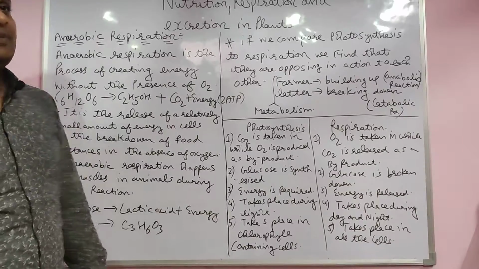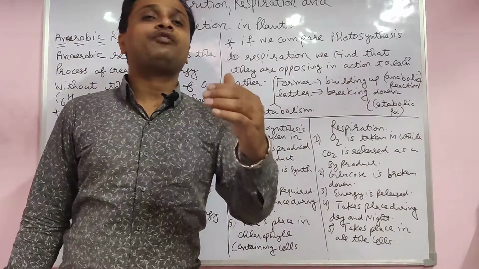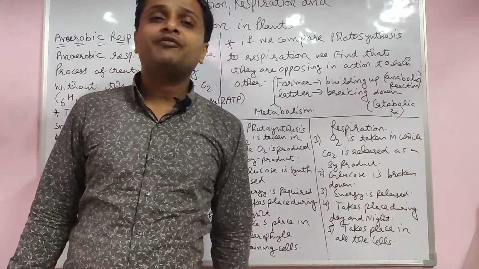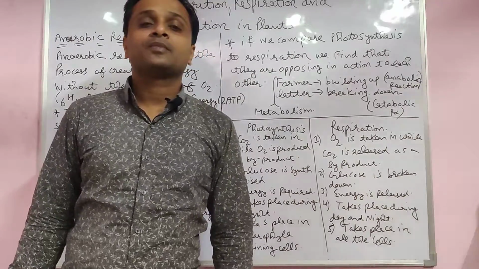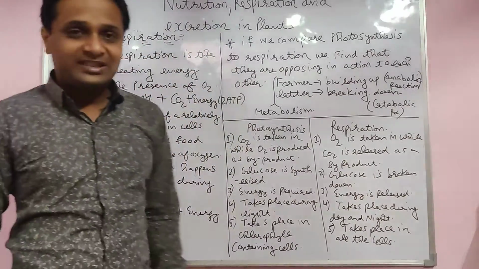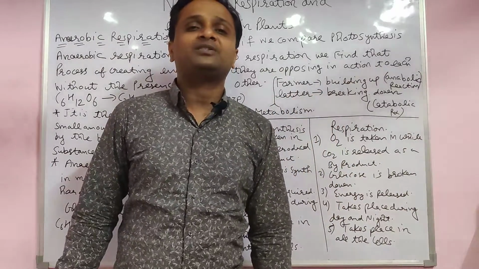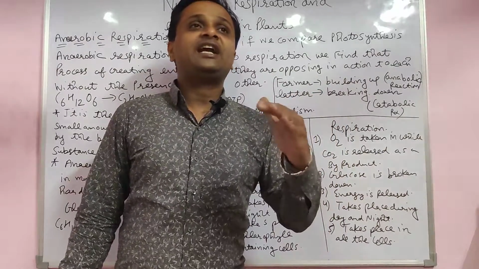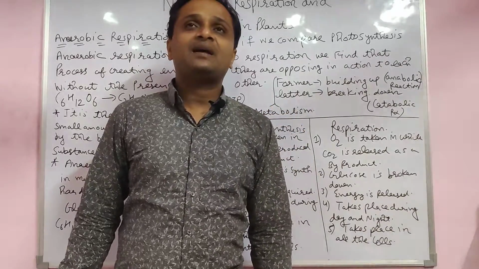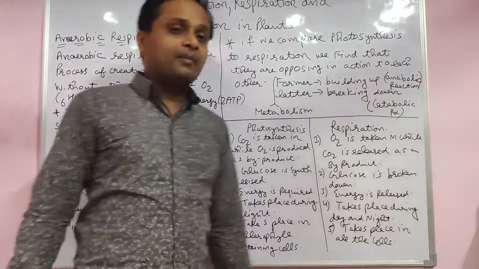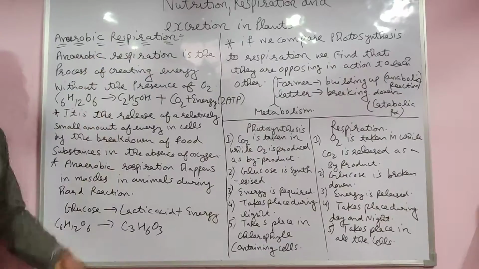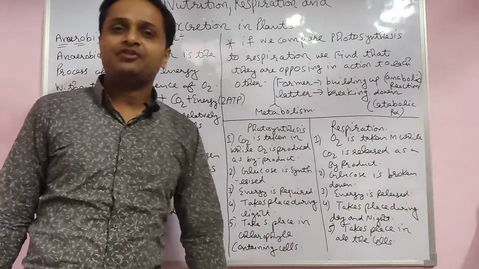Aerobic respiration is always done in the presence of air, in the presence of oxygen. It is a reversible reaction of photosynthesis. C6H12O6 plus O2 gives CO2 plus H2O plus energy, 38 ATP. That happens in the mitochondria of the cell. But now we discuss what anaerobic respiration is.